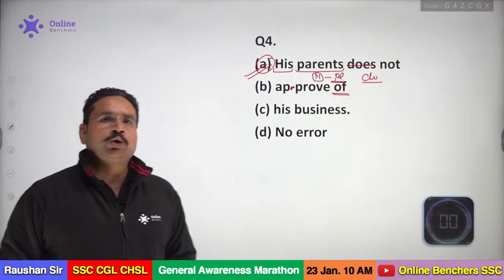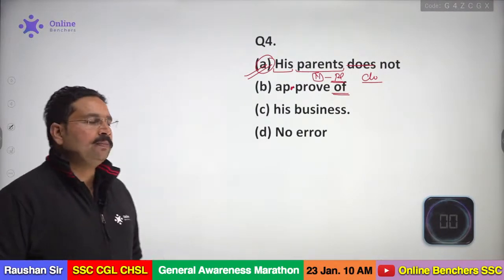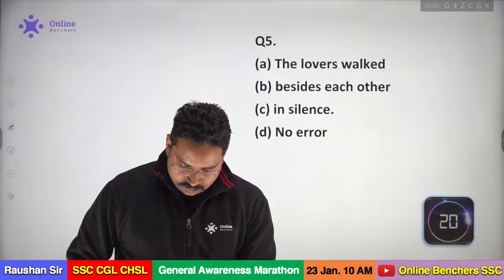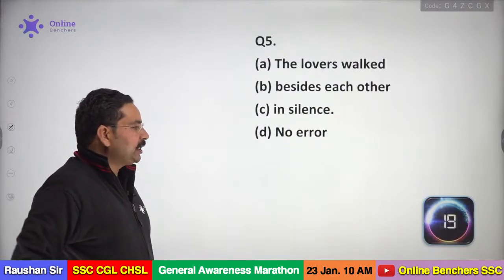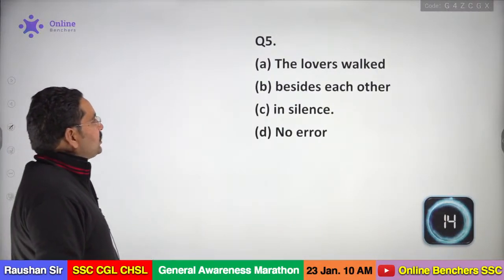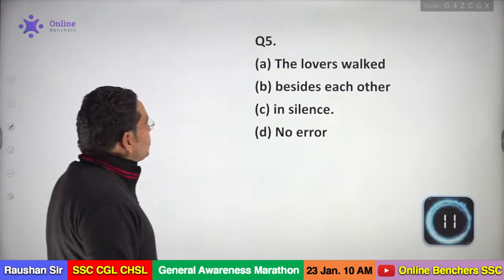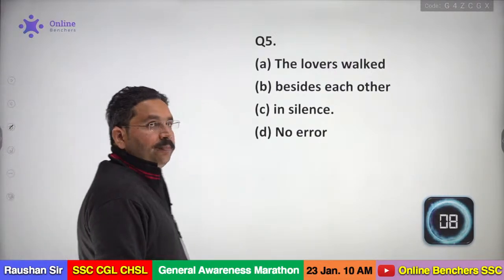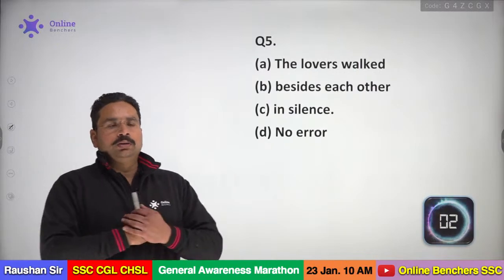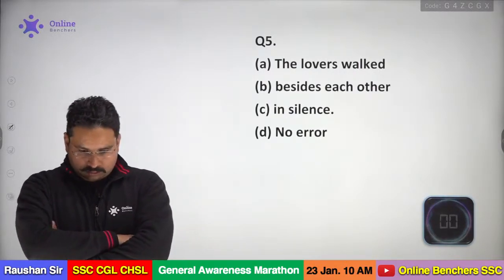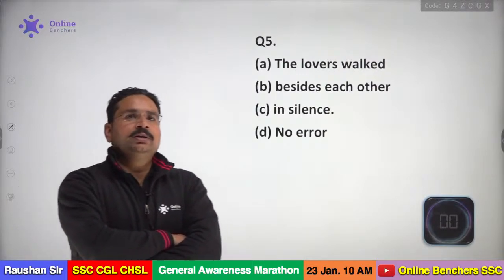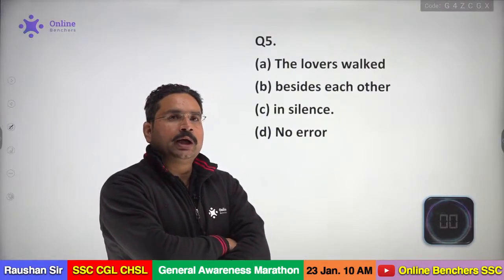Okay. Yes, Vimal Kumar. We have that in the A section. Well done, Vimal. Well done. Now the next question. Question number 4. Where we have the error? You have 20 seconds to go, and that's sufficient time to solve a question. Vimal Kumar, where we have the error in the second sentence. The lovers walked besides each other in silence. Fifth A, okay, Sanket A, Bisjit Dalai B, well done.